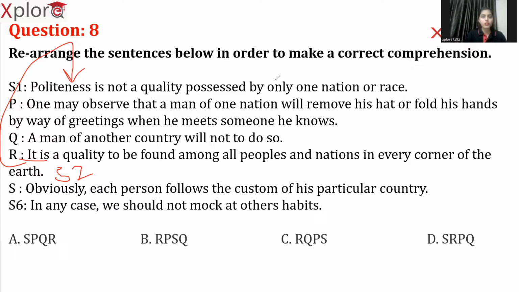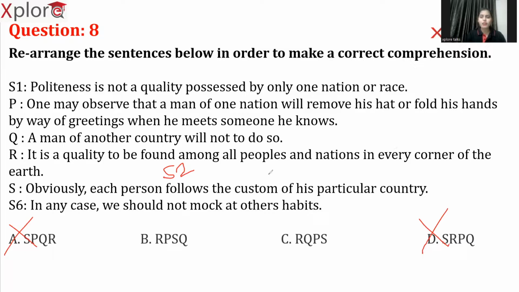Now, based on this, we can eliminate option A and option D. And our answer lies between B and C. Now, let's see which one is the next one. Okay, after R, is it P or is it Q? If ever we can identify this, a man of another country will not do so.